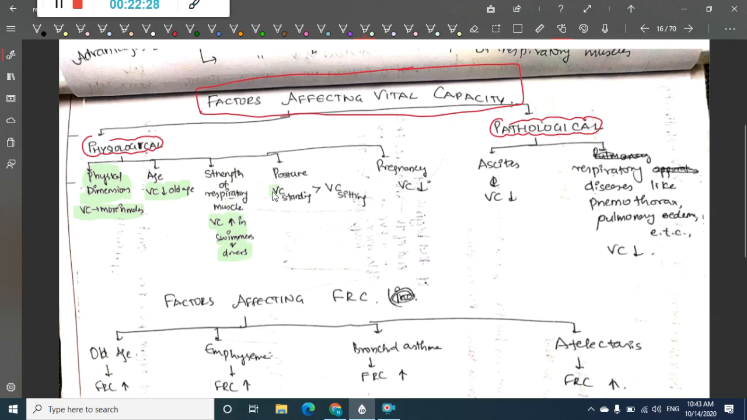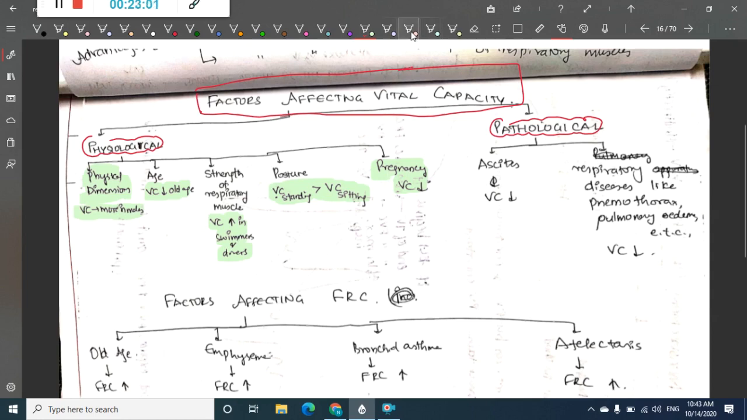Then if you see posture, vital capacity is more in standing when compared to sitting posture. And in pregnancy, vital capacity decreases. So physiological factors: physical dimensions, vital capacity is more in males and decreases with old age. Strength of the respiratory muscles, vital capacity increases in swimmers and divers. Vital capacity is more in standing when compared to sitting. In pregnancy, vital capacity decreases. So these are the physiological aspects affecting the vital capacity.